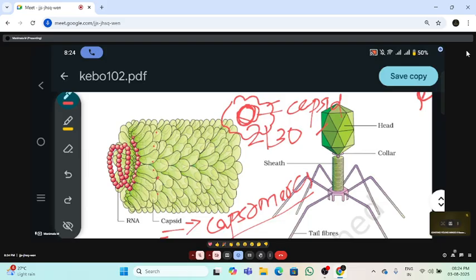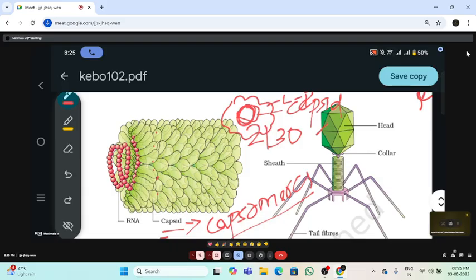This layer is called the lipid protein complex, LP. External to the capsid, this layer is called peplos. This lipid protein complex layer is called peplos or envelope. Got the point?